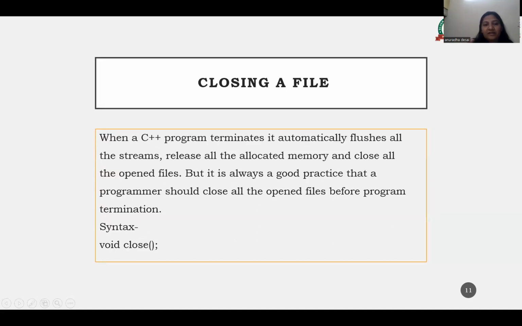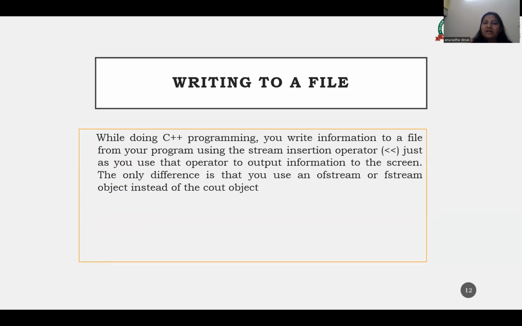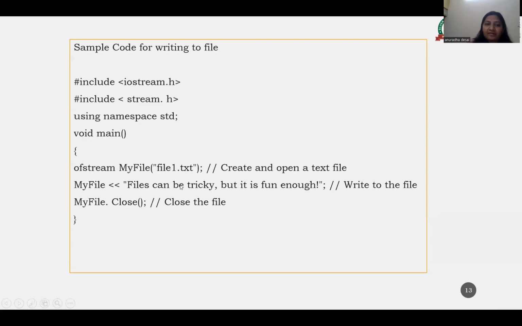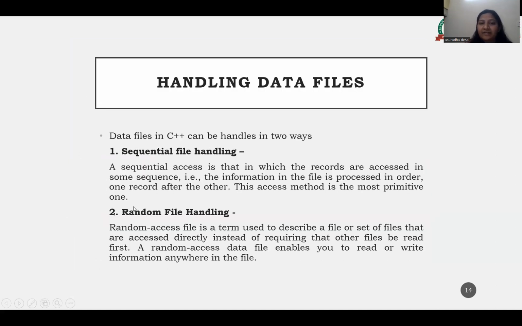Now, to close a file, the void close function will be used. How to write to a file, we have already discussed. We created one file and then wrote into the file using this operator, and then we closed the file. For handling the data in the file, there are two types of file handling: sequential file and random file handling.